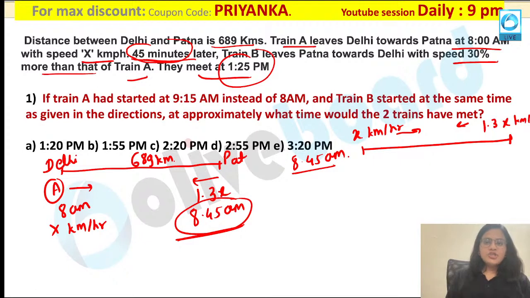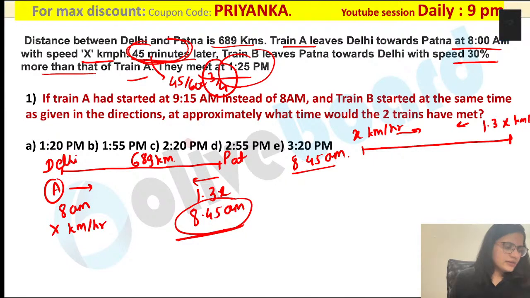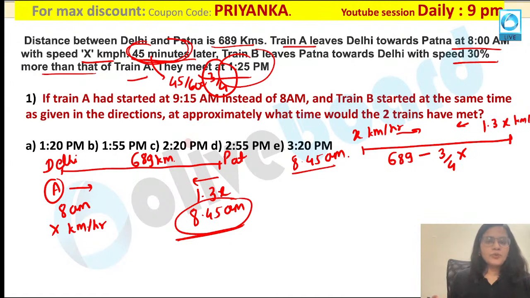Okay, very good guys. So how much distance it has traveled? It has traveled 45 minutes of distance. 45 minutes, if I am converting this into hours, this will become 45 by 60. That is nothing but 3 by 4 hours over here. Everybody is following it. So what would be the distance? Total distance was 689 minus you have to multiply speed into time over here. I hope all of you are getting it. Speed into time, that is nothing but 3 by 4x over here. Everybody is following it. Now what is given in your question?